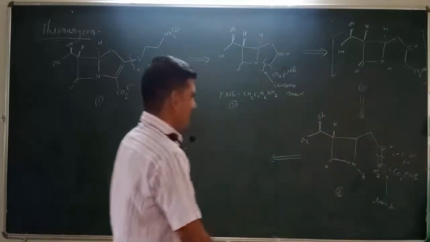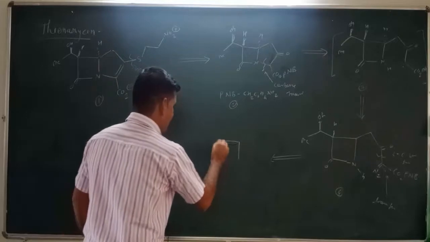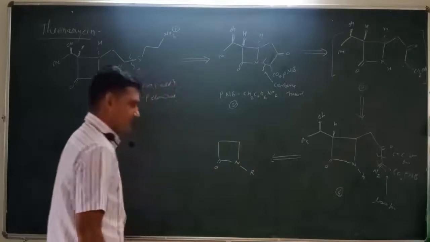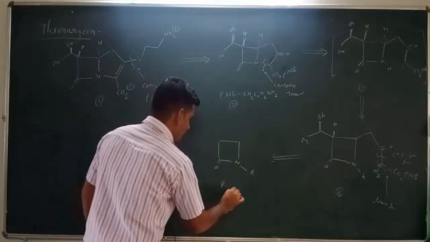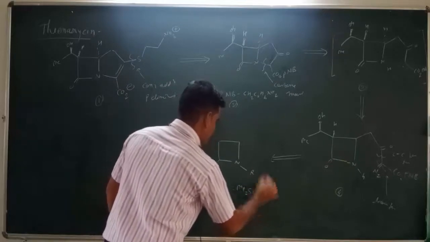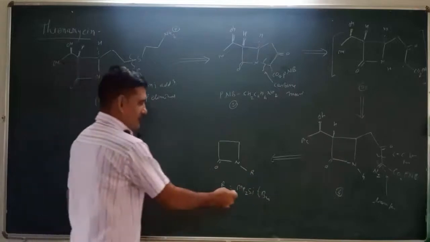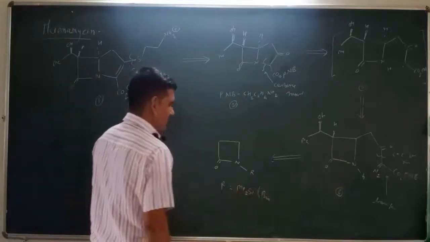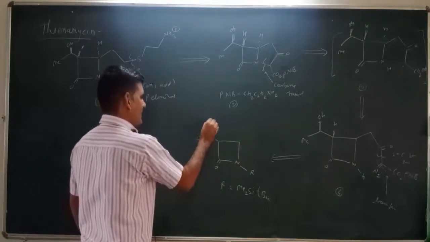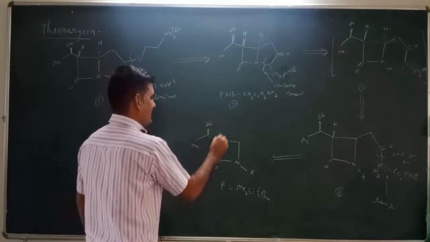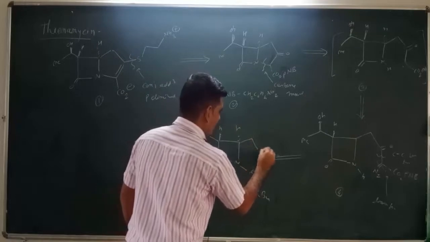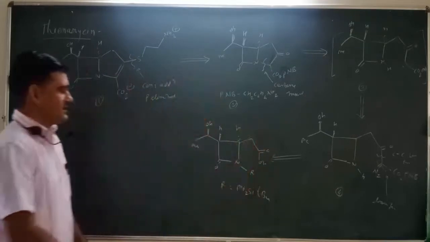After breaking this bond, we can get another intermediate which contains this 4-member ring. Here is the carbonyl, and here we can introduce an R group. So what is the R group? The R group is nothing but the dimethyl tertiary butyl silyl group, right? We can write this dimethyl silyl tertiary butyl group as the substitution here, and the remaining substitutions will be the same. Here is OH, here is methyl. This hydrogen is above the plane, this hydrogen is below the plane, and then CH2, then C double bond OH, or we can write it as CO2H.